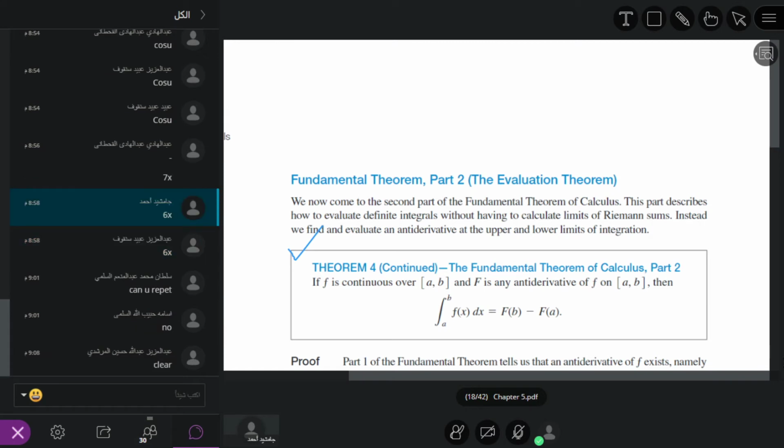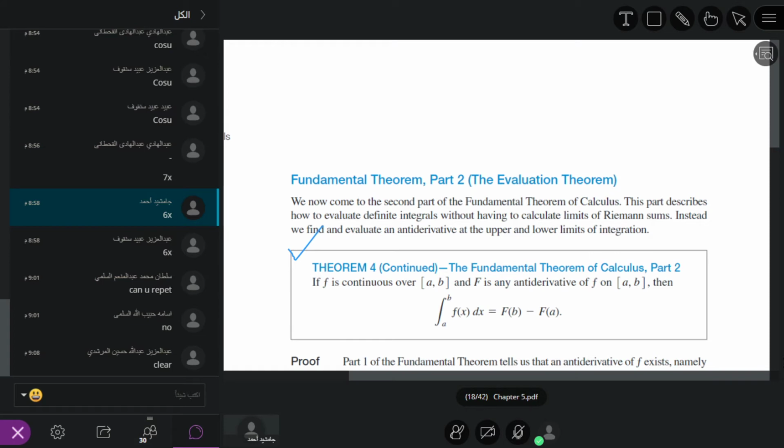Now I give an example of theorem 2. We have the following example: the definite integral from 0 to pi of cosine x dx. If we see, this function cosine x is continuous on the closed interval 0 to pi. Now, what is the antiderivative of cosine x?